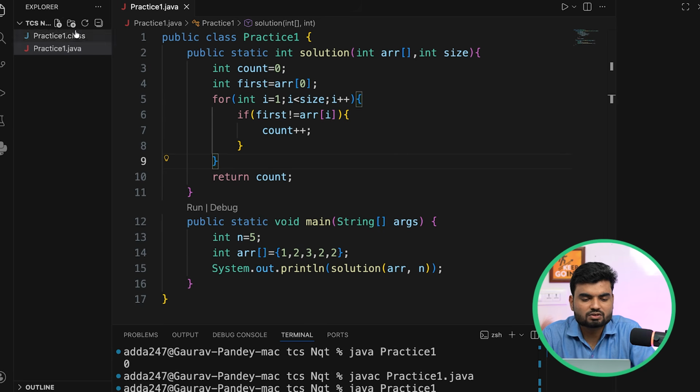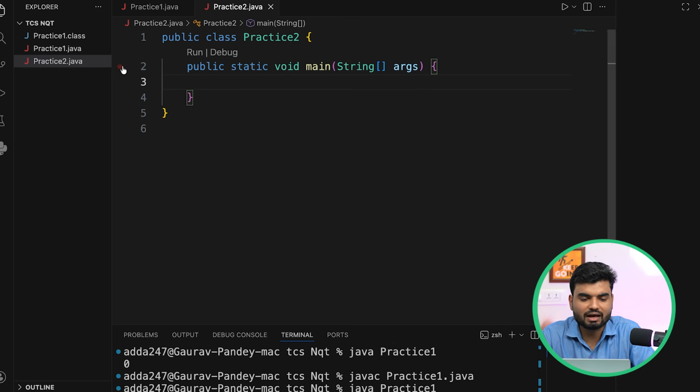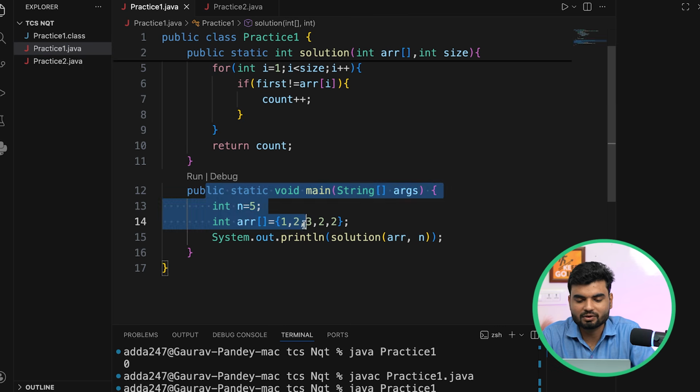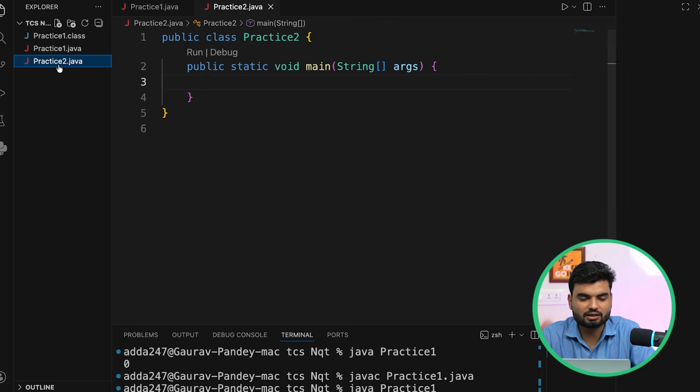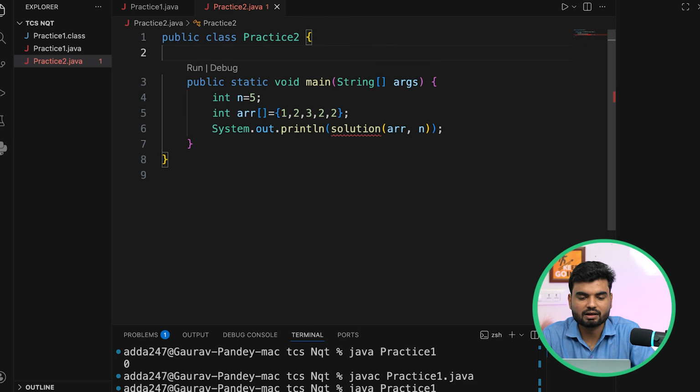Cool. Here I'll create another file, which is practice2.java. Here we go, public static void main. I'll just copy the same part, and that's why I created it, because this will remain the same, correct? Only the solution will change. That's why I created one standard part, and here I'll define a public static.